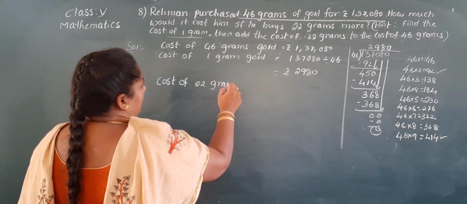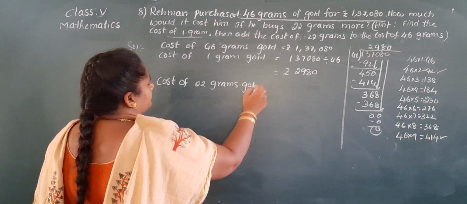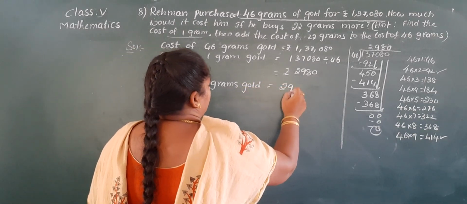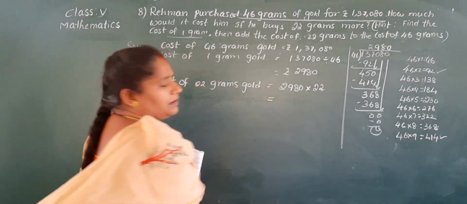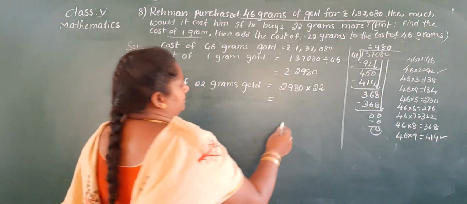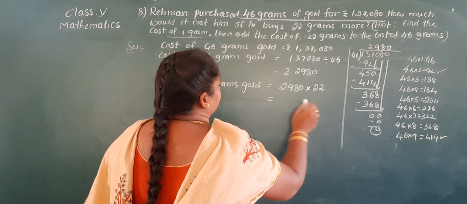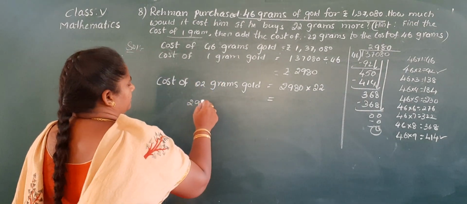Yes, 22 grams gold. So 2,980 into 22. Okay, we'll do the multiplication here.